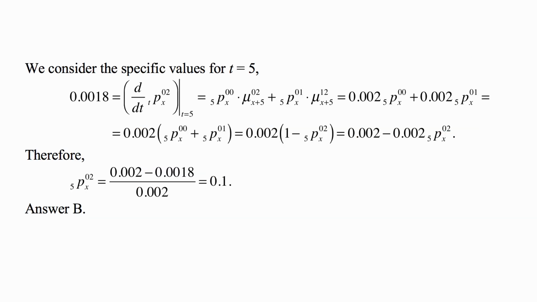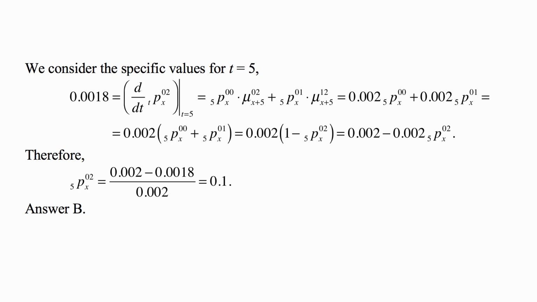So we consider the specific values for t equal to 5 for everything. The left-hand side, the derivative, is, as we calculated before, 0.0018. The right-hand side is 5px00 times mu x plus 5 02, plus 5px01 times mu x plus 5 12, but these forces are given at that specific time. They're given as 0.002 in both cases, so we just write them out.